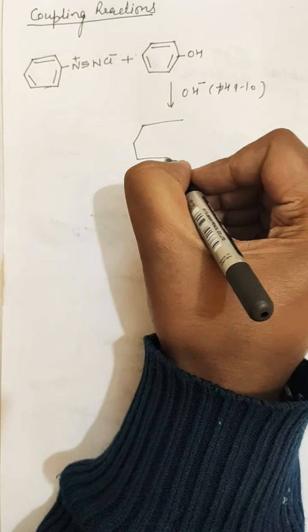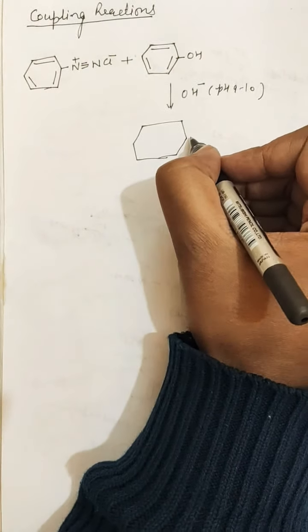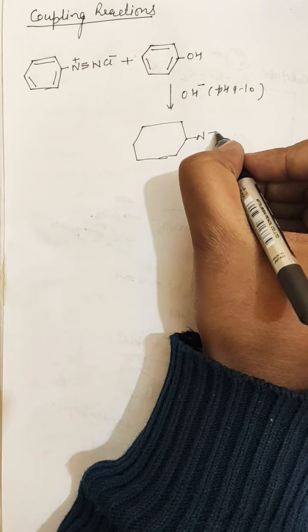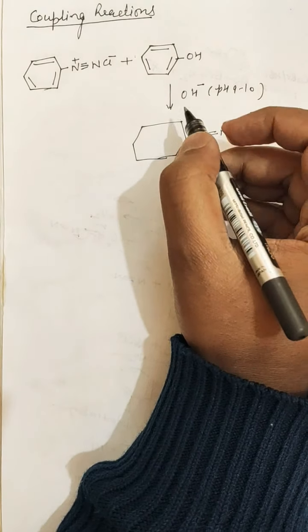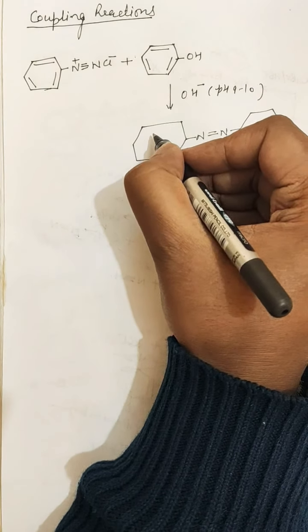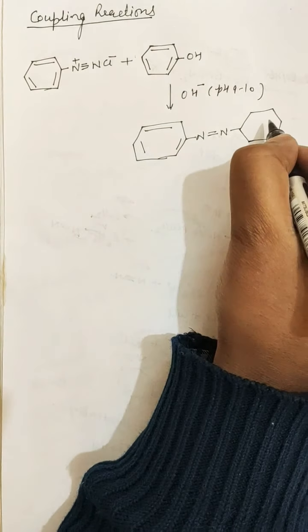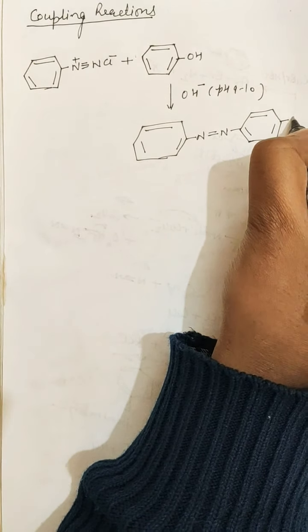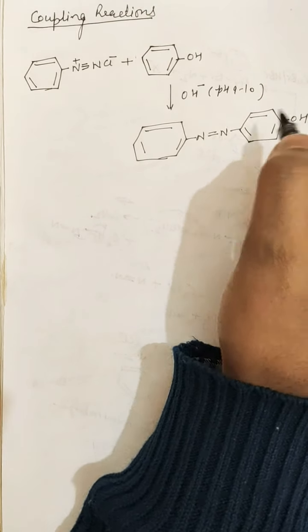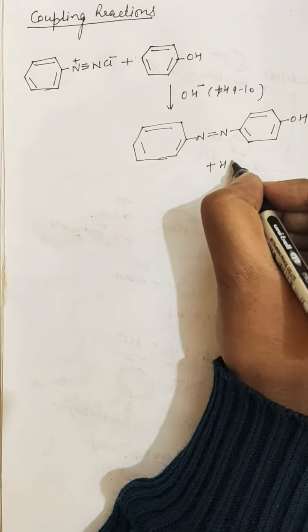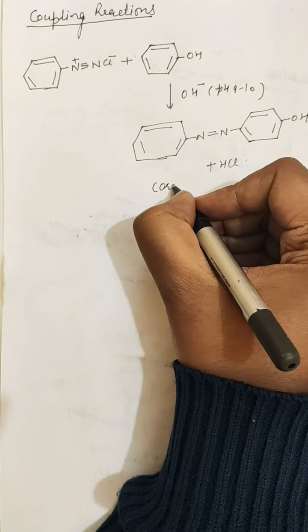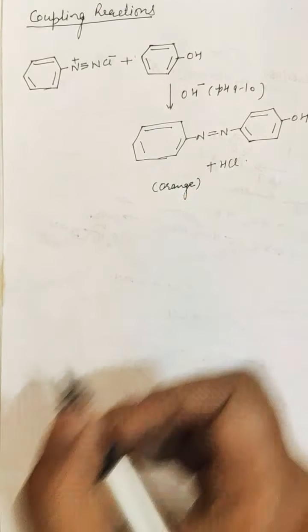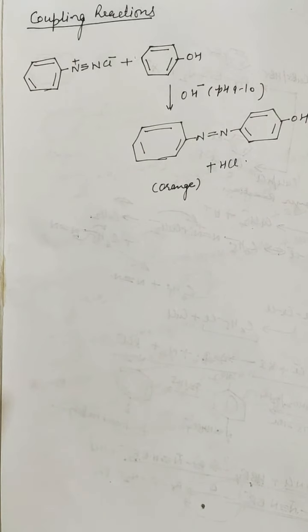So this is para hydroxy azobenzene. This is para hydroxy azobenzene, and this is the orange colored compound.